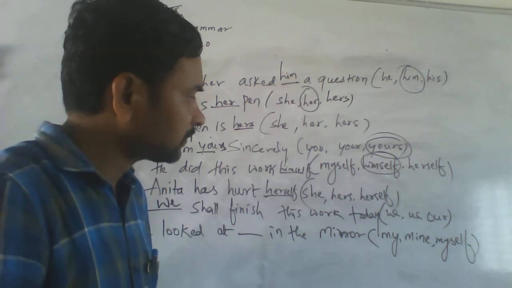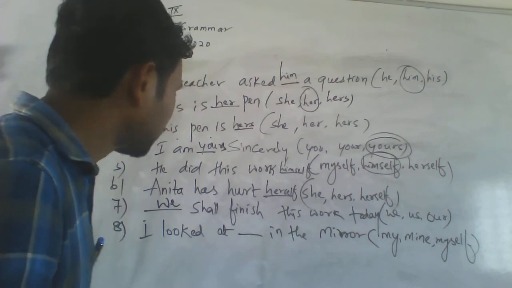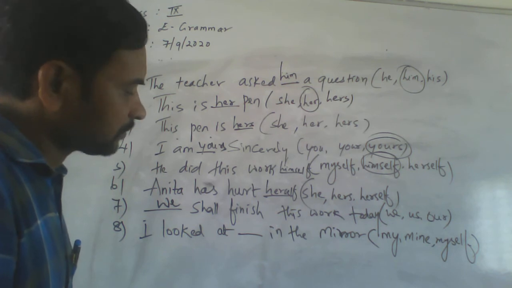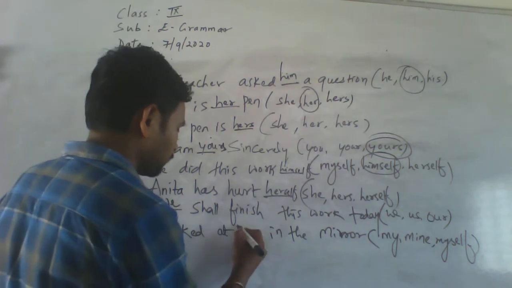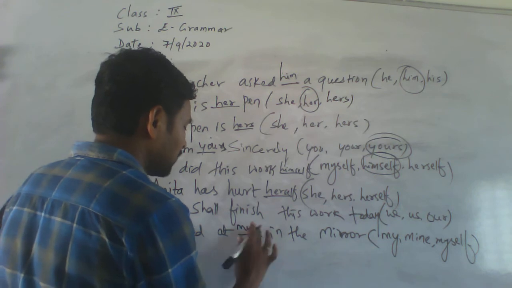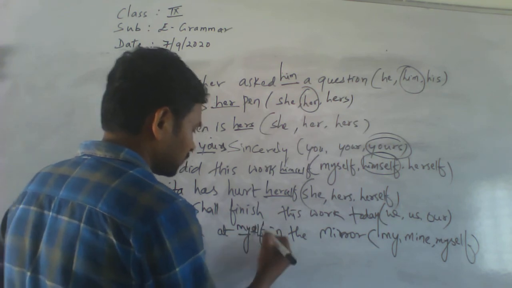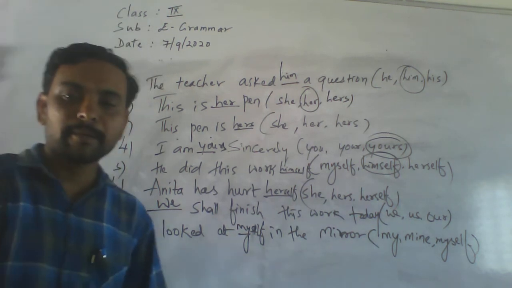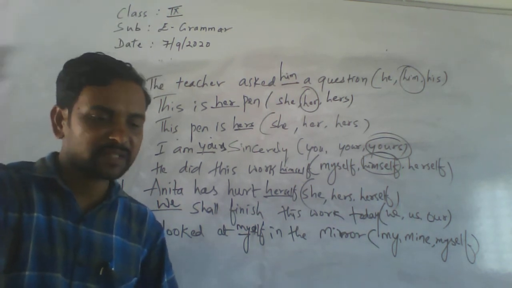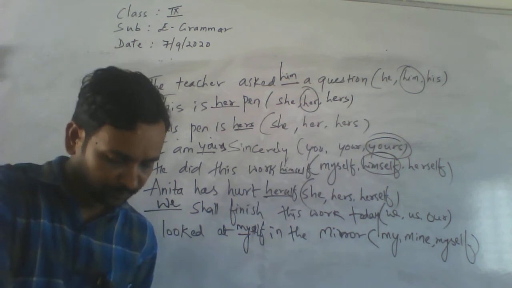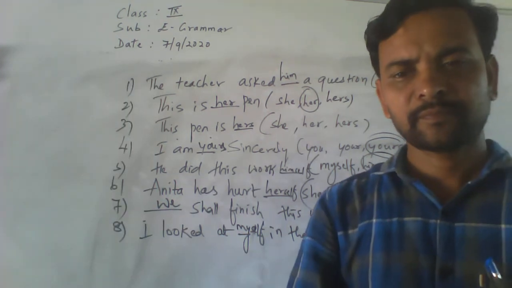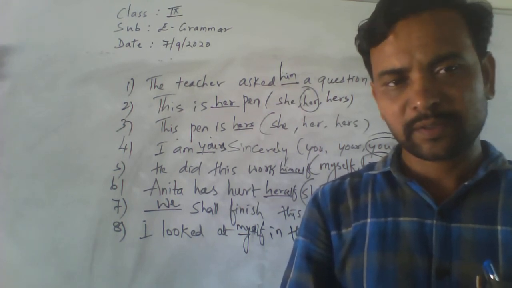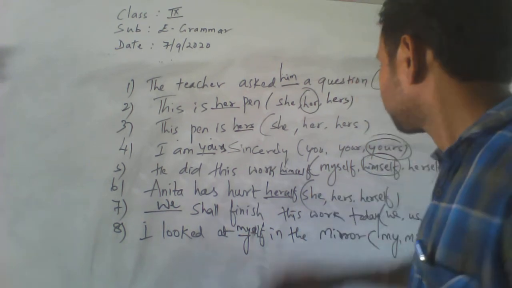I looked at myself in the mirror. This is how you have to use the pronouns. Is it understood how to use personal pronouns?